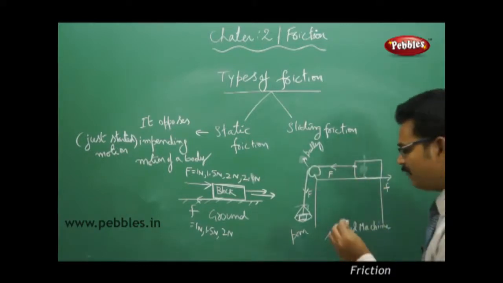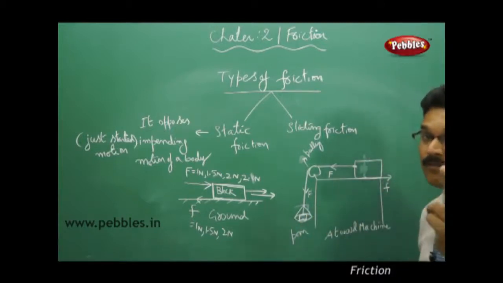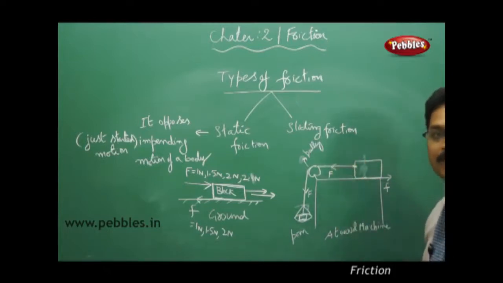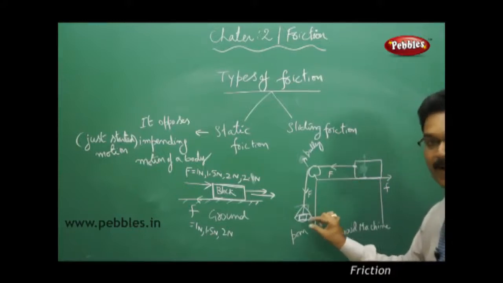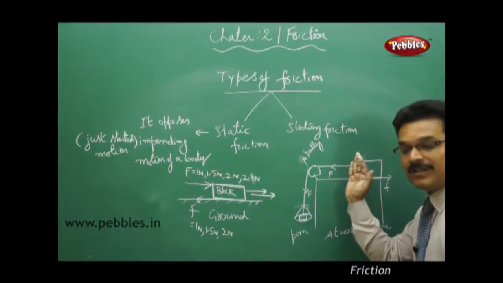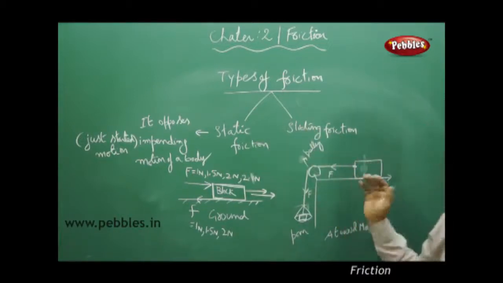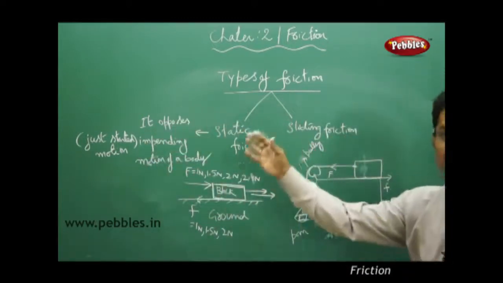Okay, when I keep on adding the weights on the pan, at one moment the block starts moving. So the last weight that you added on the pan, as soon as the body started its motion, at that moment the friction that is acting is also called static friction. That's why I told you it's the impending motion, opposing the impending motion.